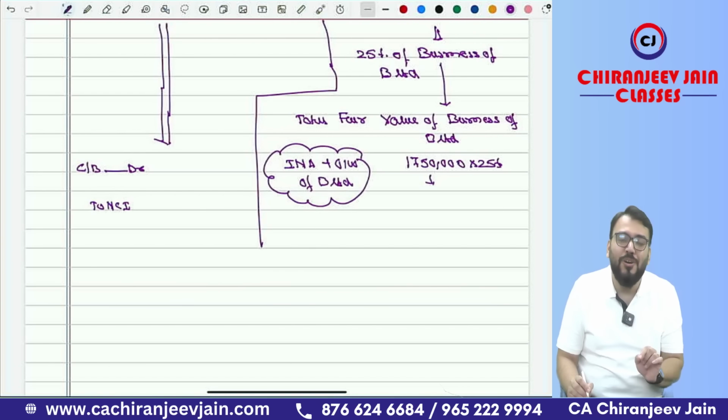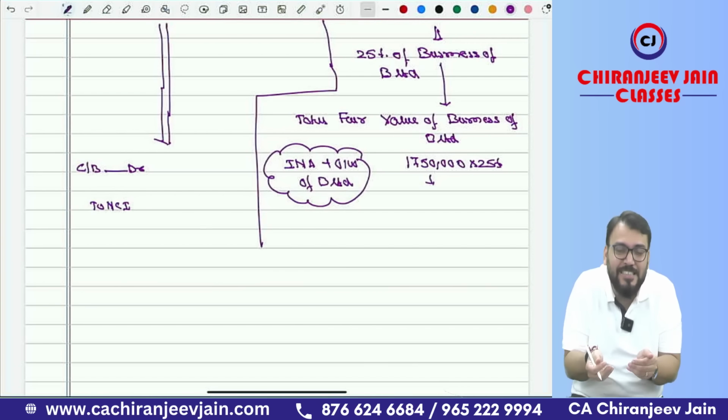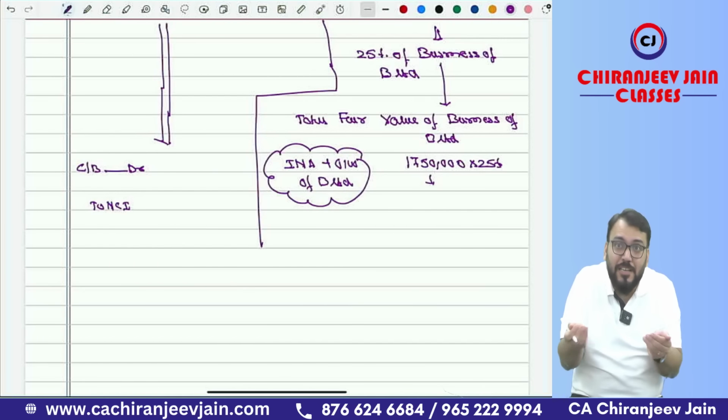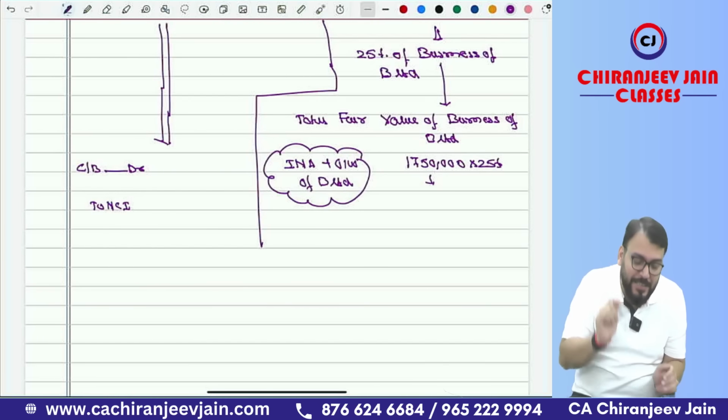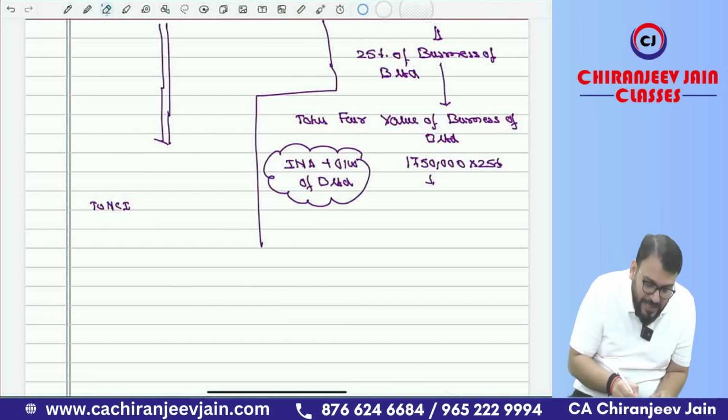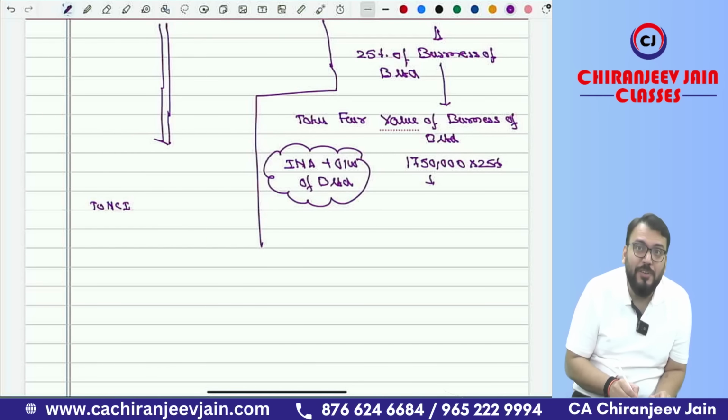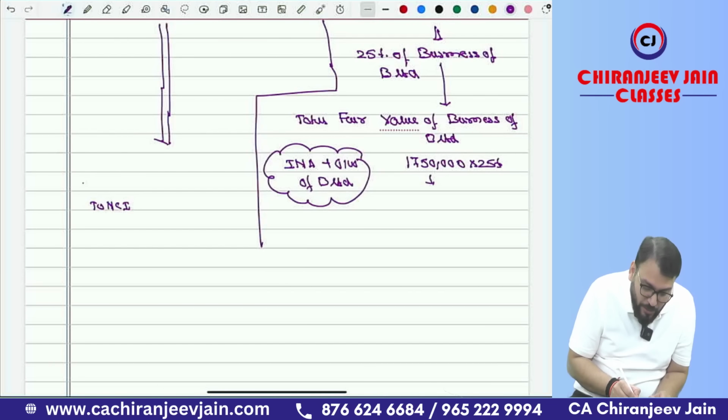But in this case also, can you say that the consideration received is not in cash? The consideration whatever we have received is in the form of non-monetary consideration. So once again, this is actually non-monetary consideration. So instead of cash or bank, I need to write non-monetary consideration. Let me write down cash or bank only first, then I will change it.